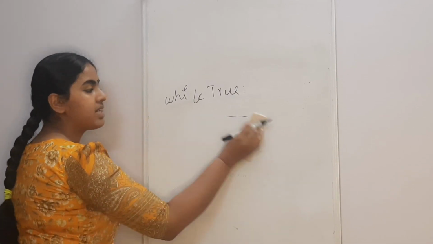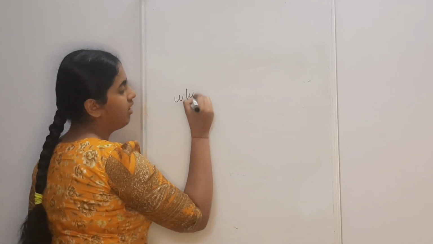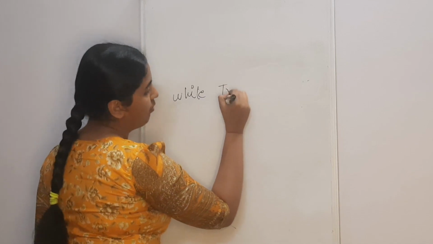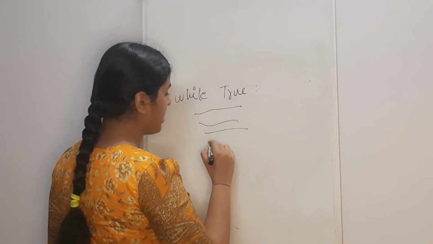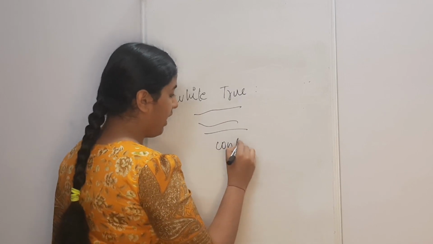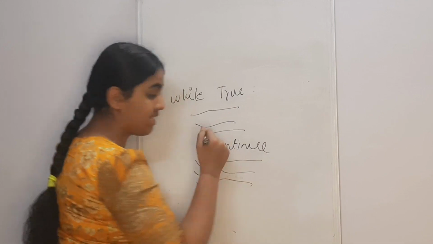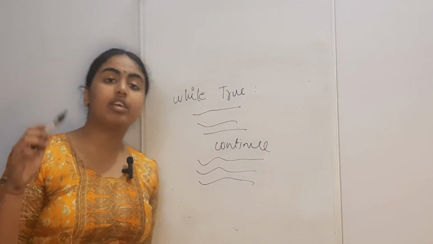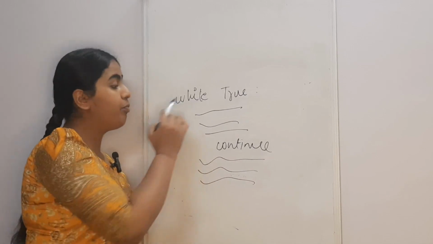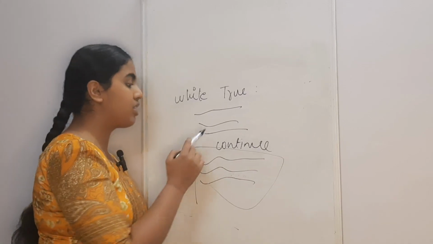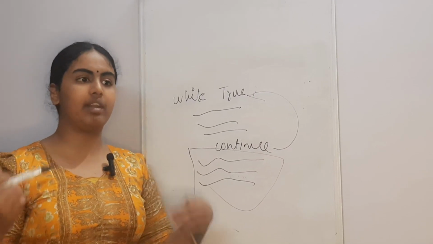Then there is a jump statement which is continue. Okay, so while True, you execute some statements and then you put continue. And then you put some more statements inside the block. So if you have a continue statement in between the statements that you have put inside the block, the loop will never execute these statements, because from the continue it will jump back and move on to the next iteration of the loop.